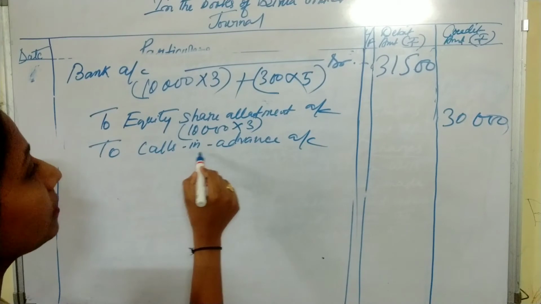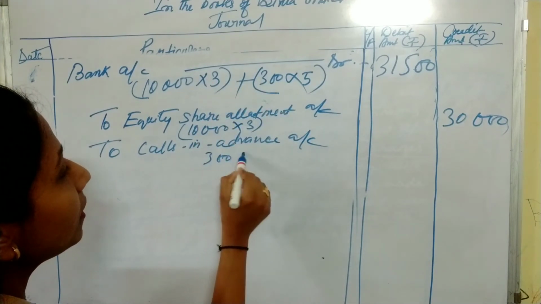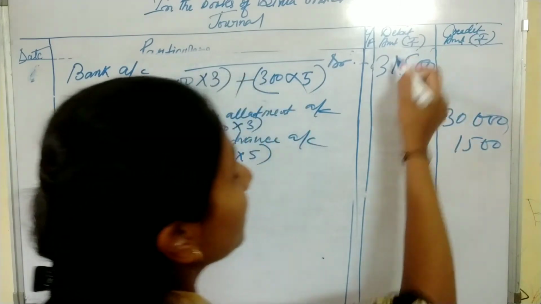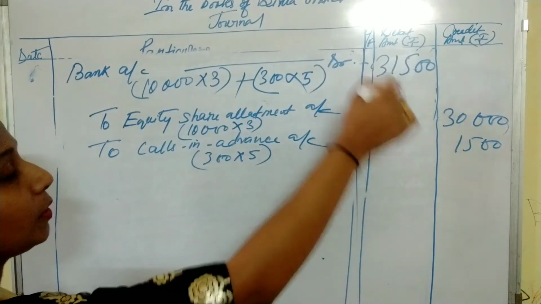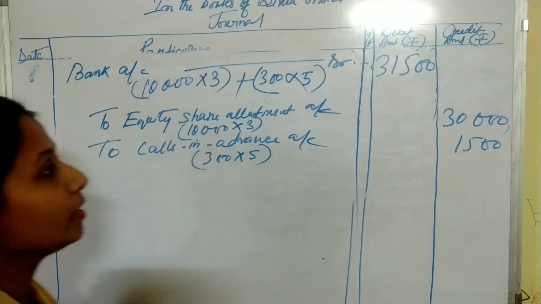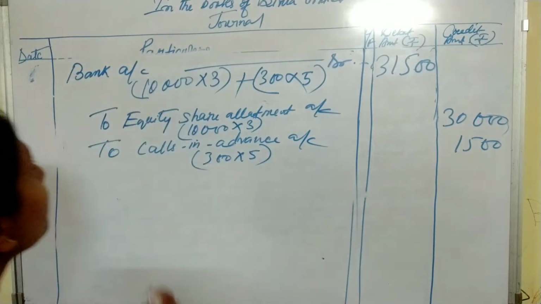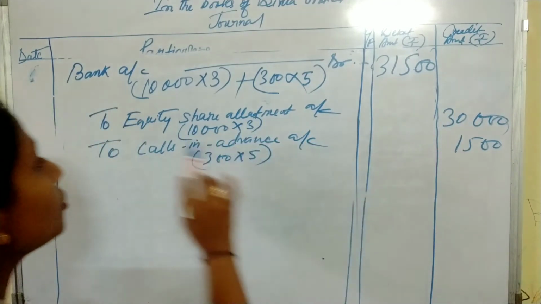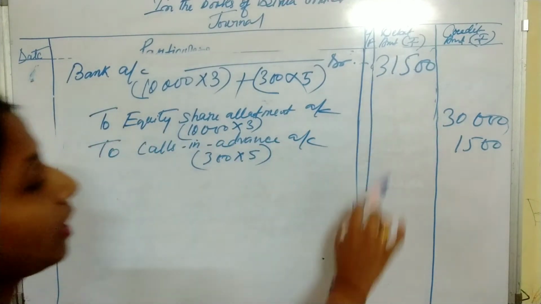And calls in advance 300 multiplied by 5, 1,500. See, debit and credit come equal. So this is the journal entry, a very important entry. Bank account debit to equity share allotment account, to calls in advance account.